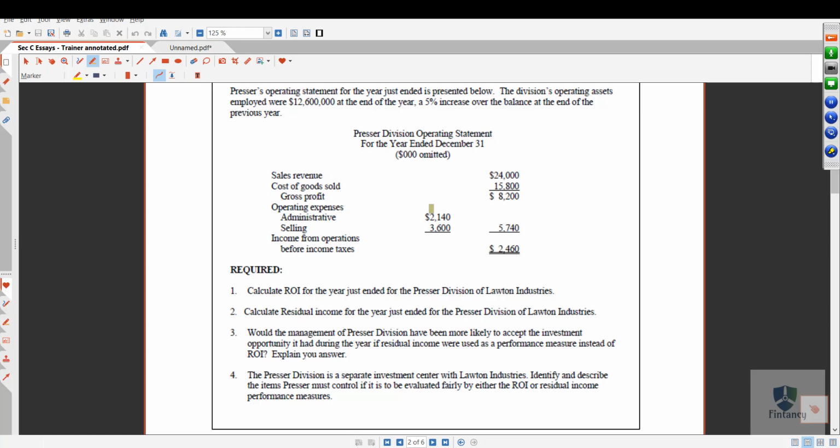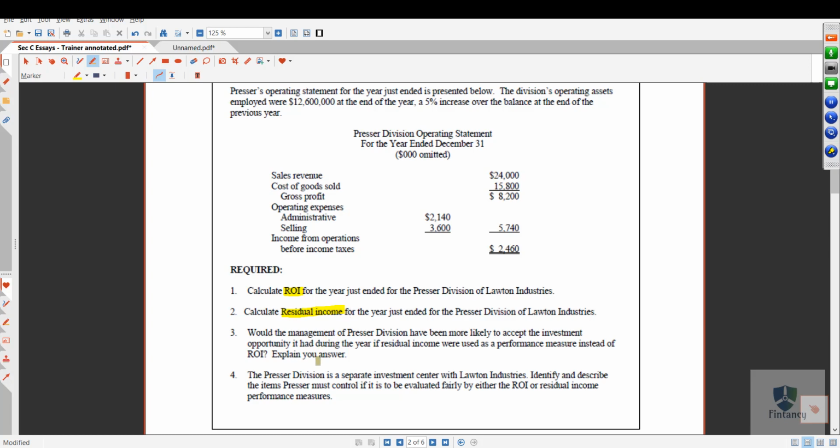The requirement is to calculate the ROI, which is also called return on investment, for the year just ended for the pressure division of Lawton Industries. Requirement number 2: calculate the residual income, which is also called RI, for the year just ended for the pressure division of Lawton Industries.